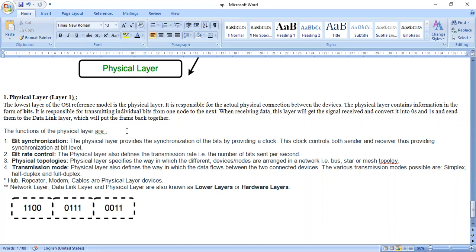The functions of the physical layer are mainly 4 types: first, bit synchronization; second, bitrate control; third, physical topologies; fourth, transmission mode. So what is bit synchronization? The physical layer provides the synchronization of the bits by providing a clock. This clock controls both sender and receiver, thus providing synchronization at the bit level. So what is bitrate control?